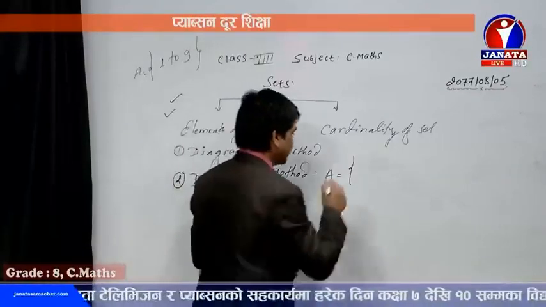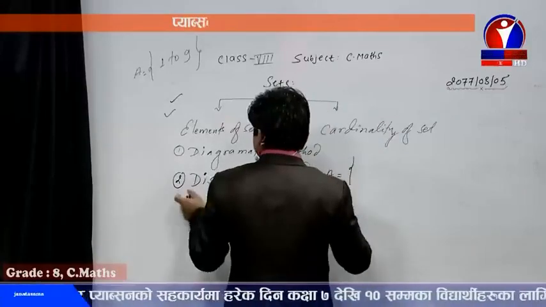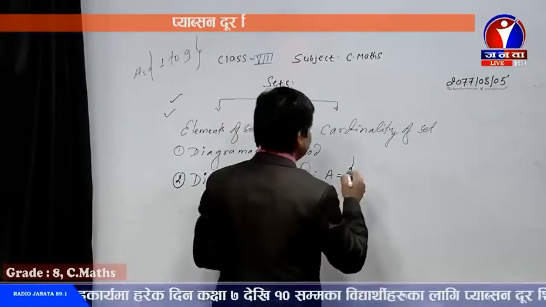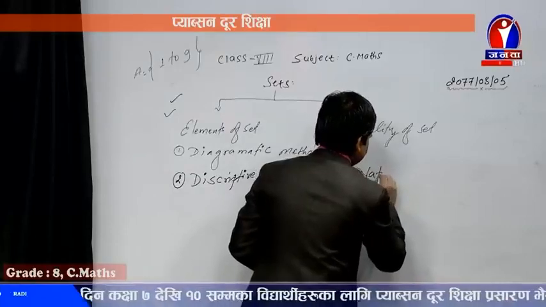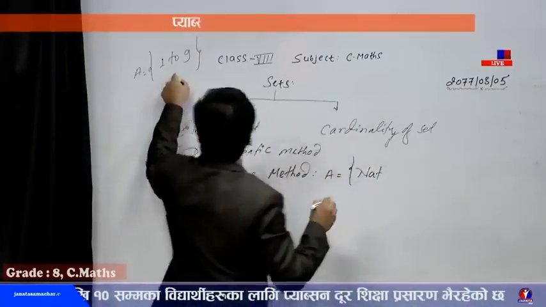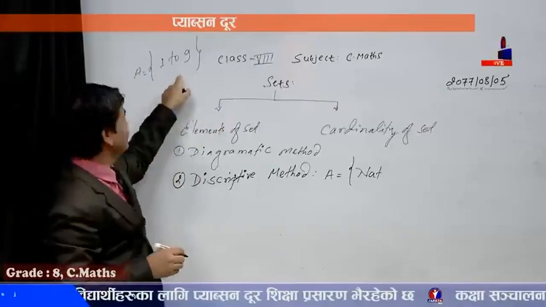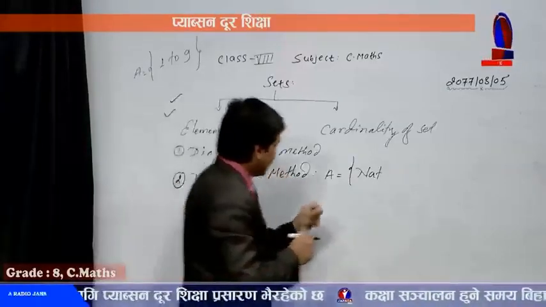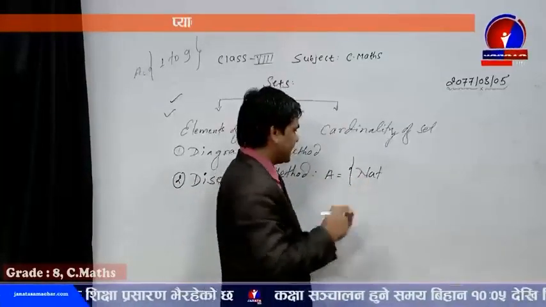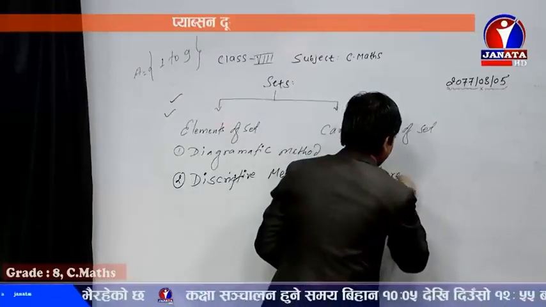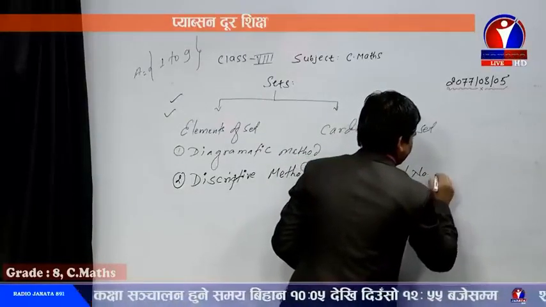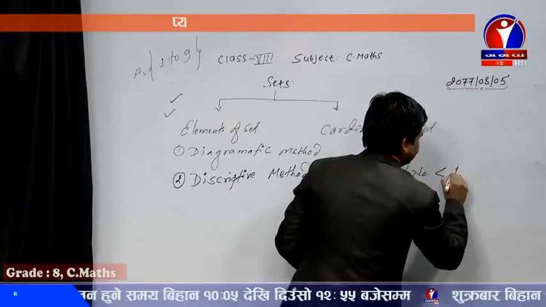So I am using curly bracket. And then, as it has to be in descriptive method, I am going to write: these are the natural numbers from 1 to 9. That's why A equals curly bracket natural numbers less than 10.